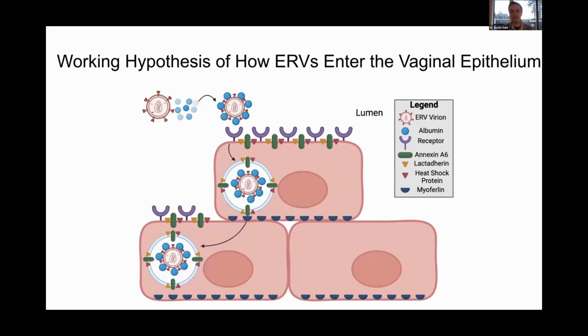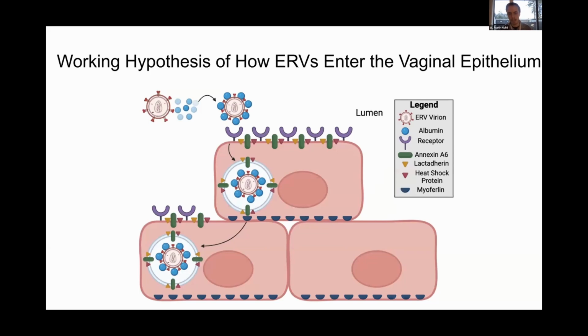What we found was that about 80% of the top proteins either were functionally active or could be implicated in the transcytosis pathway. So I've come up with this working model of how I think ERVs could potentially fit into this pathway. We know that in the vaginal lumen, albumin is quite abundant. So if ERVs were present, it's possible these ERVs could be coated in albumin,